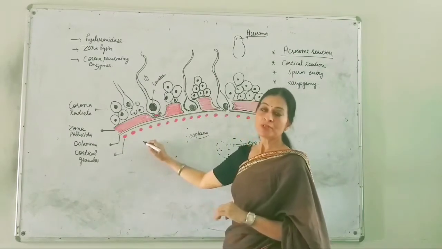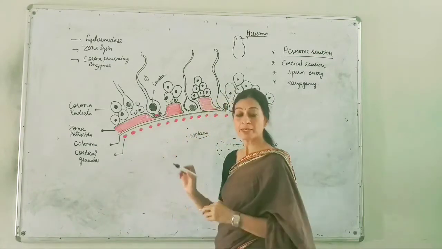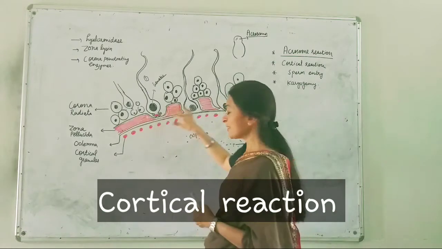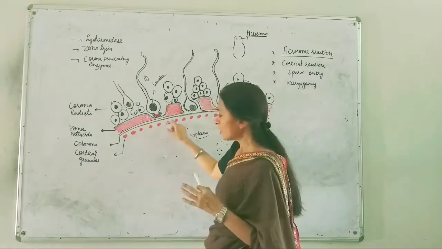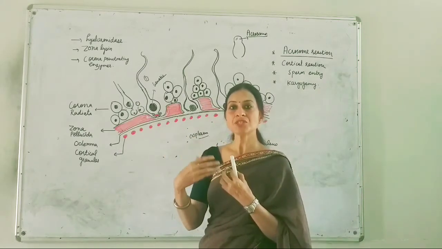Then another important reaction takes place with the help of these granules. These are cortical granules. After depolarization of this plasma membrane, these cortical granules fuse together and they release enzymes.